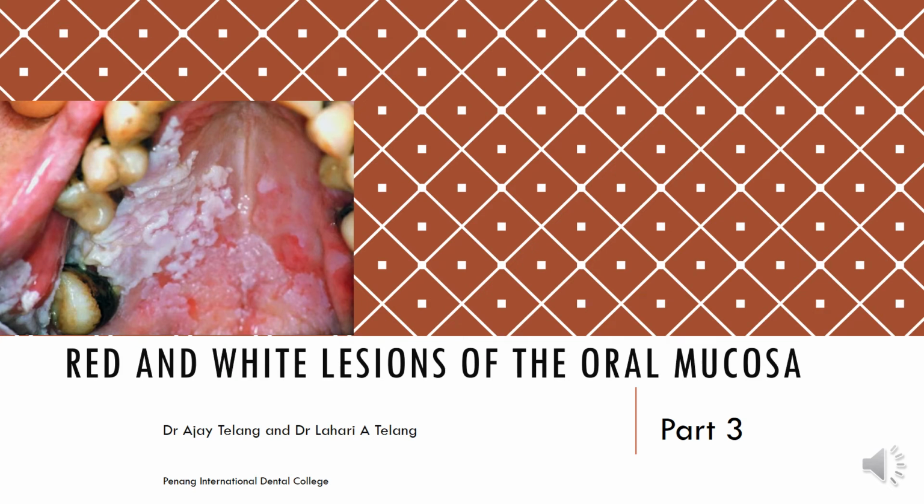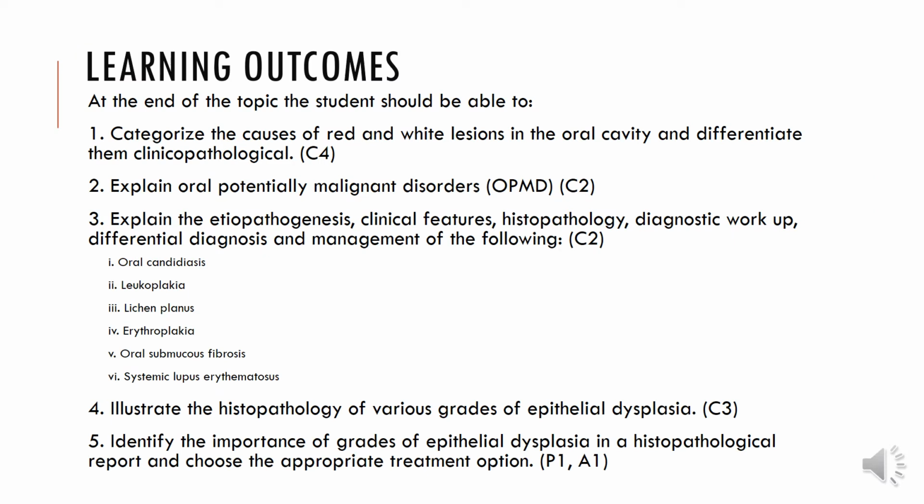Hello everyone. This is the third part of the lecture on red and white lesions of the oral mucosa, which will be dealt with together by Dr. Ajay and myself. In this lecture series, we will again be looking at some of the most important red and white lesions. The learning outcomes that we have discussed remain the same: to categorize the causes of red and white lesions as well as to differentiate them clinico-pathologically.